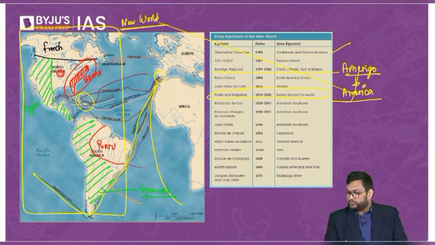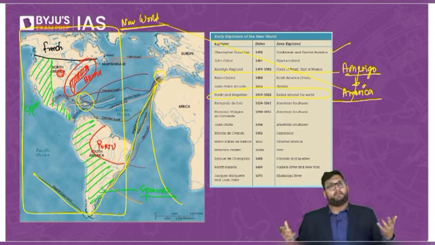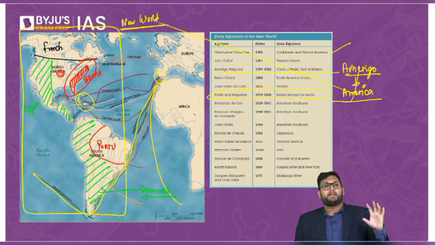You email me about that. World history for optional is a totally different story, and world history for GS is a totally different story. Very, very different, very extensive in optional. So why? Because the American Revolution did not happen in Spanish America, did not happen in Portuguese America, French America. And we study British history. So in a way, don't ask me, ask the British.